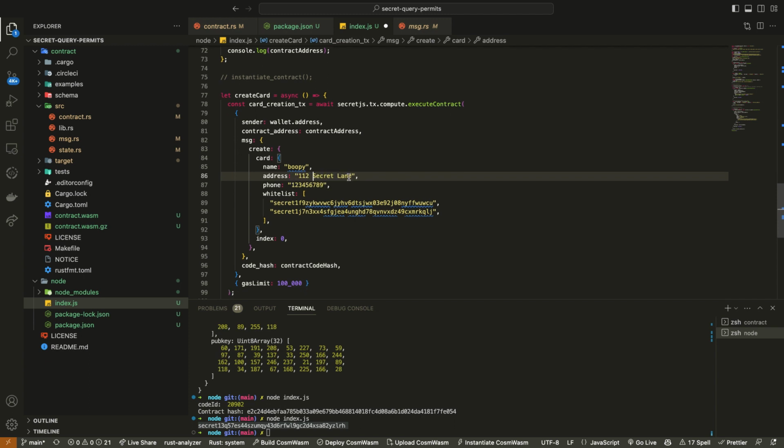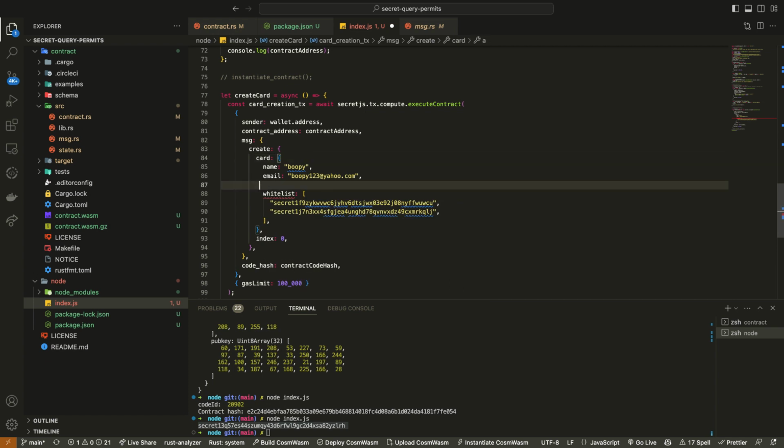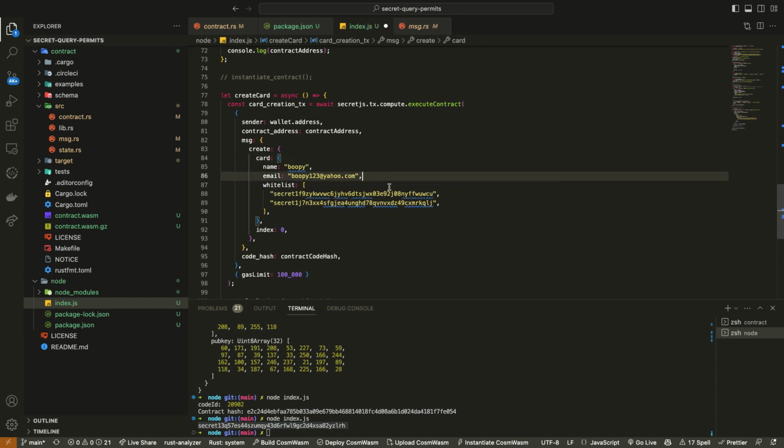We don't actually have all this information now, though. We have an email: boopy123@yahoo.com. I don't know, I just have a feeling Boopy's a Yahoo guy. And then we have this whitelist of people we want to actually be able to access this card. If anyone has a Secret testnet wallet address that they'd like to paste into the chat, I can also add you to this just for funsies. Otherwise, I'm just going to use two of my testnet addresses. And then we're going to create this card at index 0.